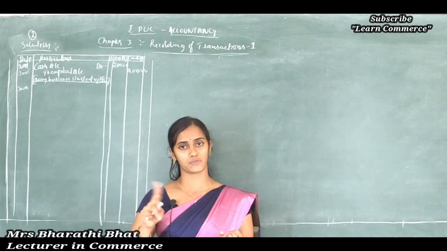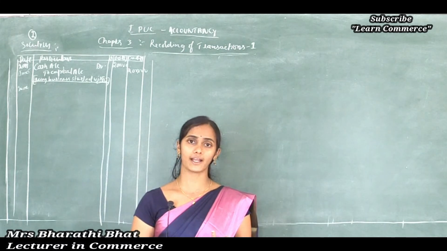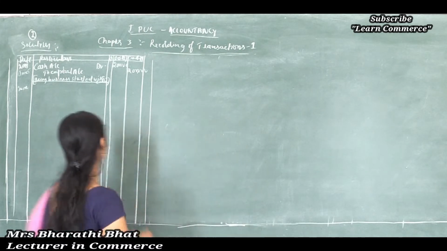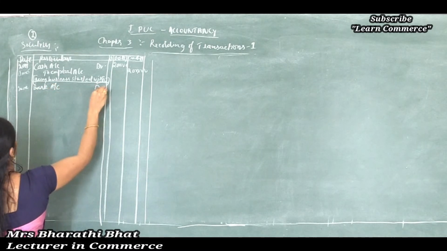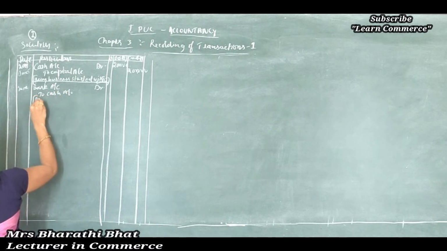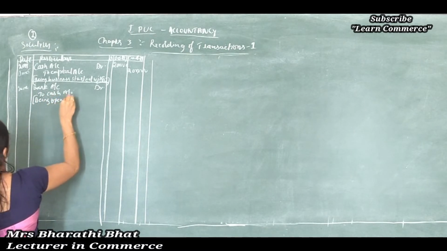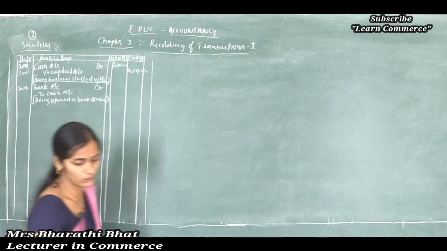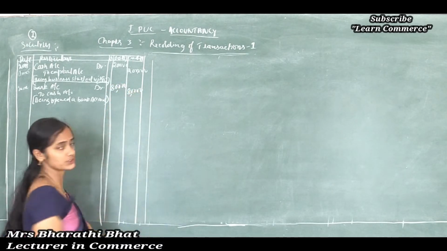According to the rules, both come under asset itself. According to the rule, increase in asset is to be debited. When we open a bank account, our bank balance shows increased value. So bank account debited to cash account. Narration: being opened a bank account. Amount 80,000. Clear?